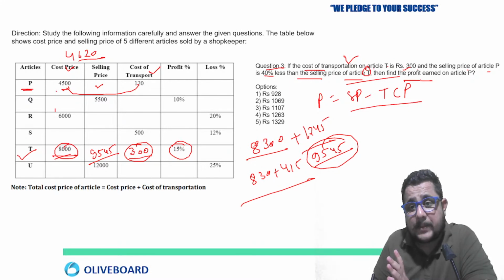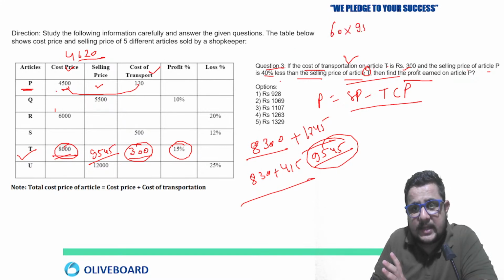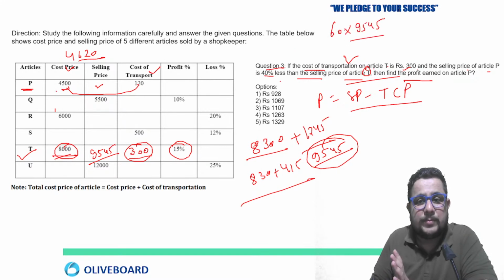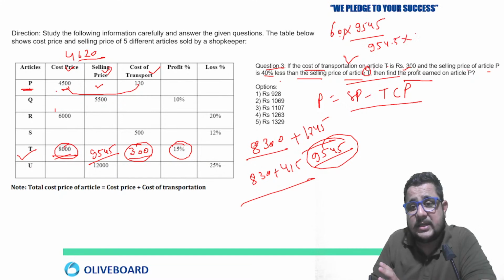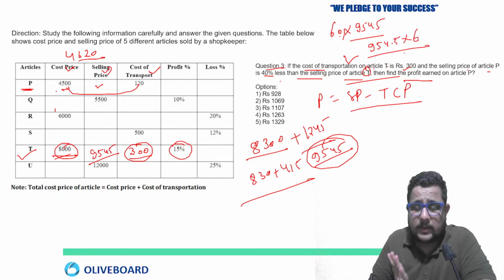Now 40% less means 60% of this 9545 is going to be the selling price of article P. Okay, so the selling price of article P now we can get from here, right? 60% you can easily calculate. How can you calculate? See, 954.5 is going to be 10%. 954.5 multiply 6 you can do here, right? In this way you can calculate, just multiply 6 here.